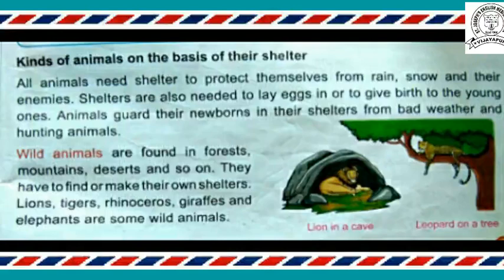Animals guard their newborns in their shelters from bad weather and hunting animals. Wild animals are found in forests, mountains, deserts and so on. They have to find or make their own shelters. Lions, tigers, rhinoceros, giraffes and elephants are some wild animals.